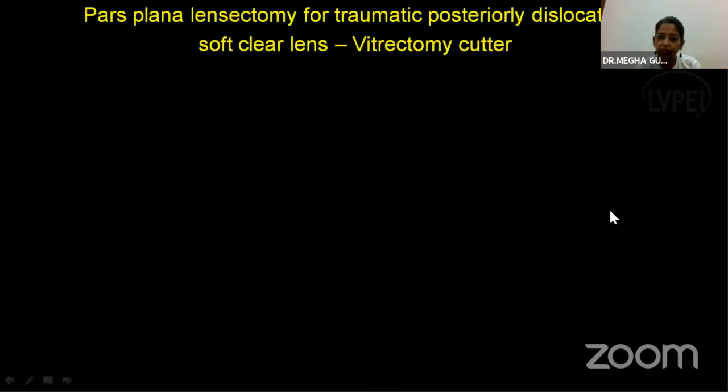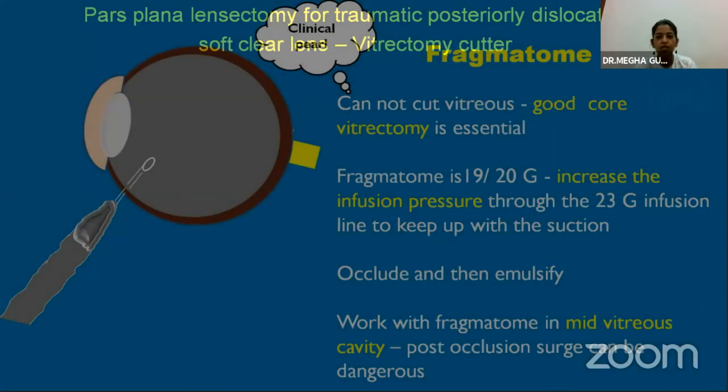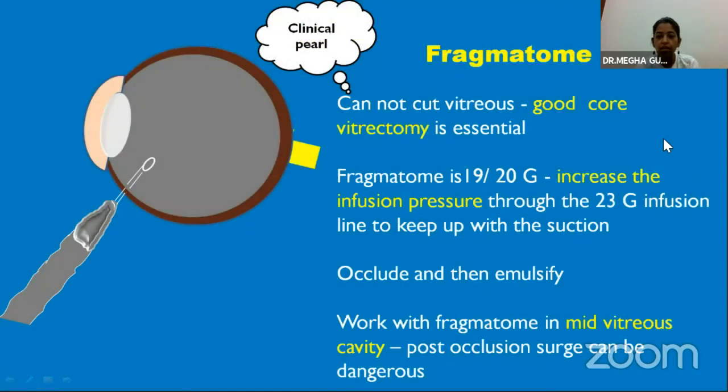While if it is a dense cataract, then the phragmatome is the only option we are left with. A few points about the phragmatome before we move on to the video: the phragmatome is similar to a phacoemulsification probe. It cannot cut the vitreous. It does not have a sleeve, as it is similar to a phacoemulsification probe. So if, without doing a good core vitrectomy, we try to use a phragmatome, there will be vitreoretinal traction, which can in future lead to retinal break and detachment.